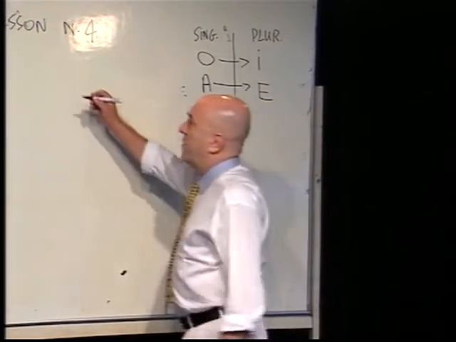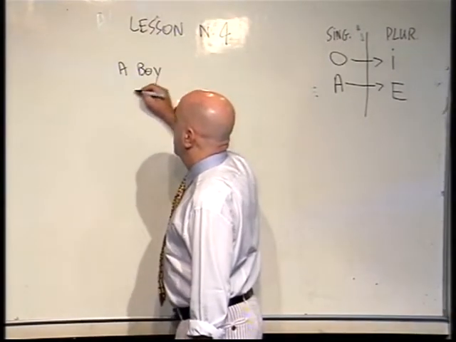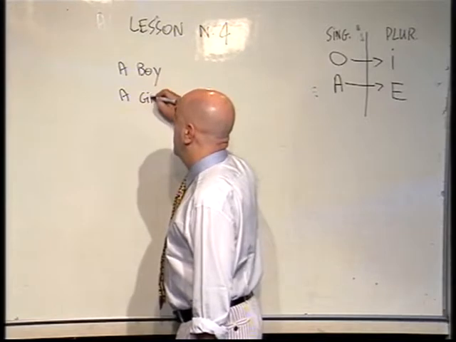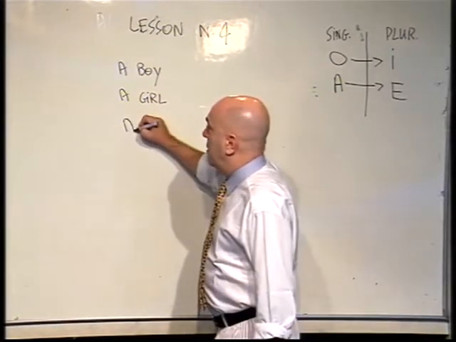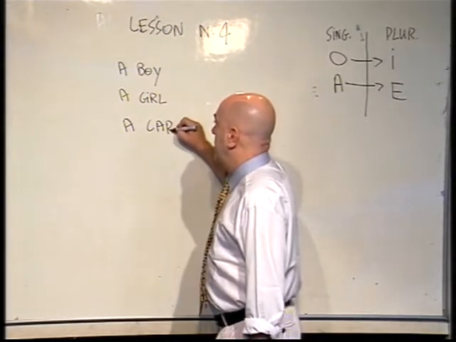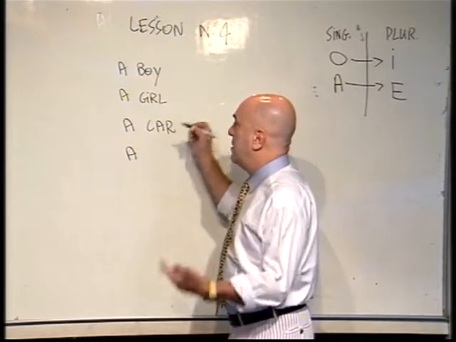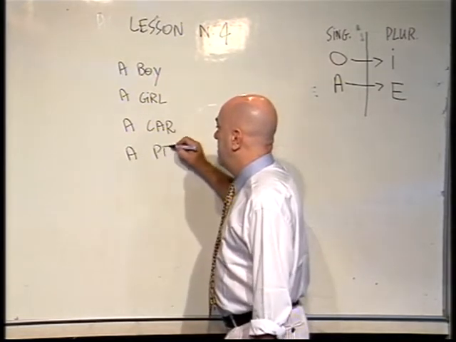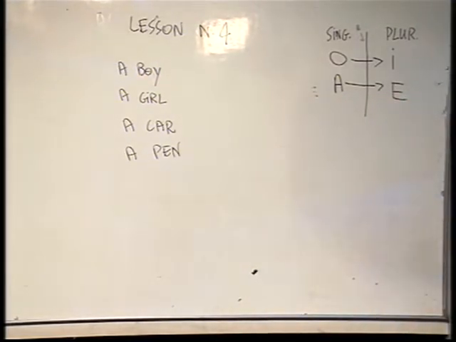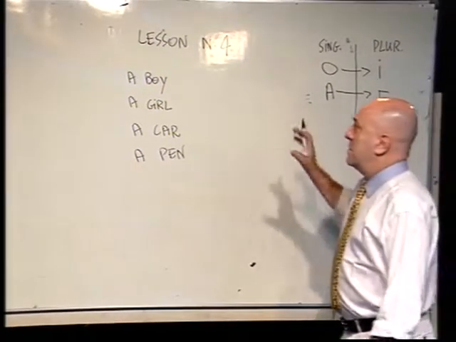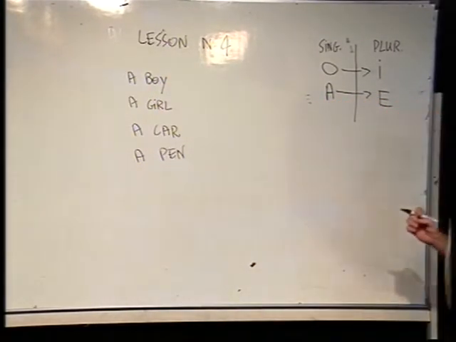For example, if I want to say a boy, or a girl, or I have a car, or I have a pen. How to use the article a in Italian?